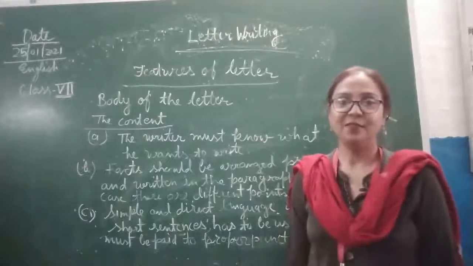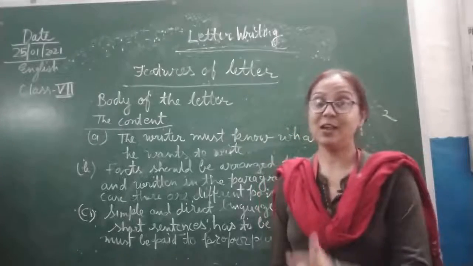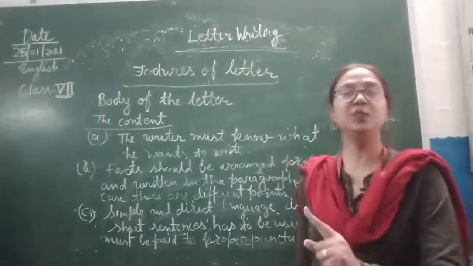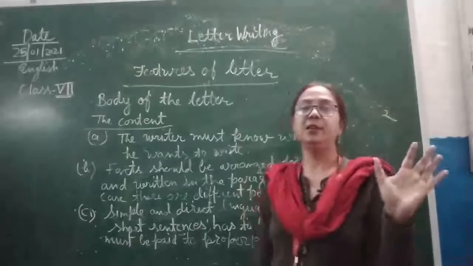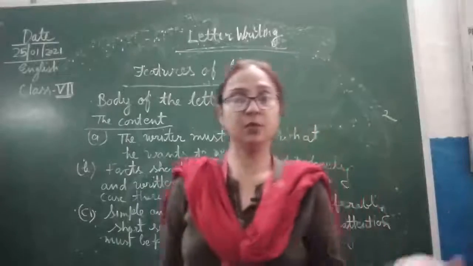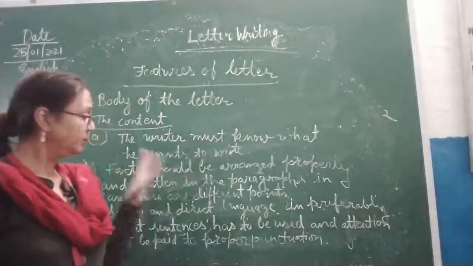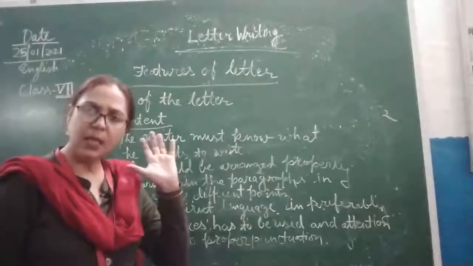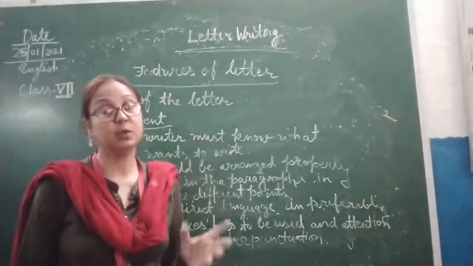And it would be very bad for you if the reader is not able to understand your language. So children, always use correct punctuation whenever you are writing any type of letter, whether it is an informal letter or a formal letter.